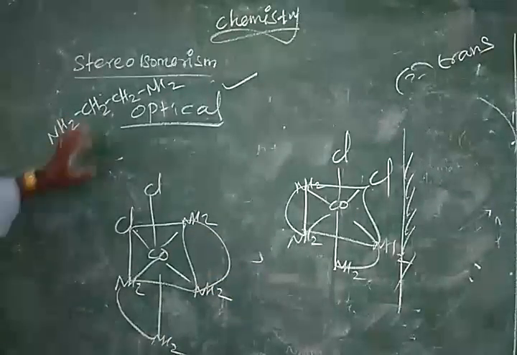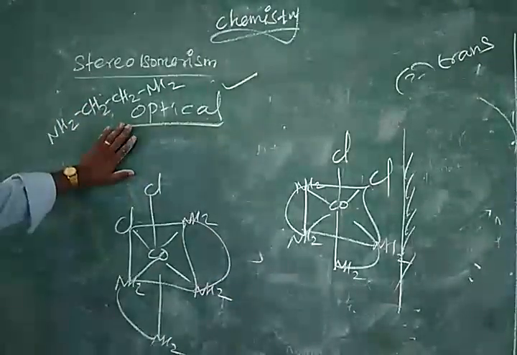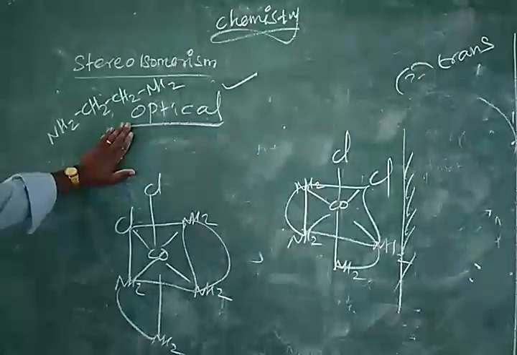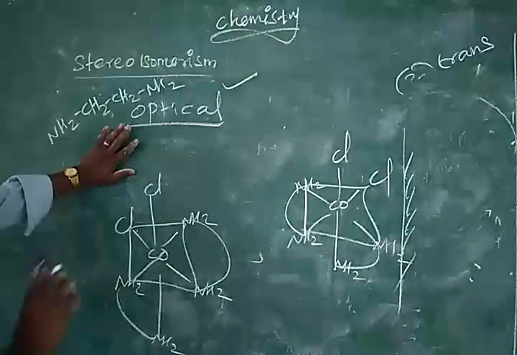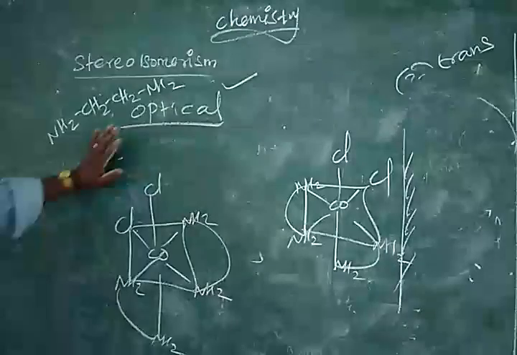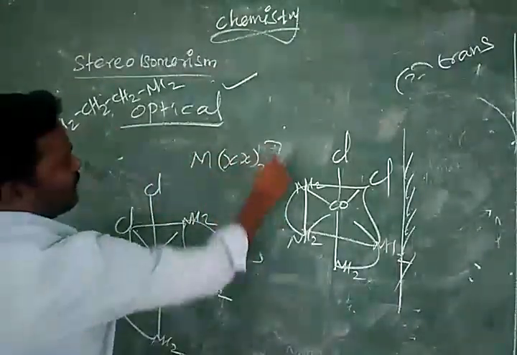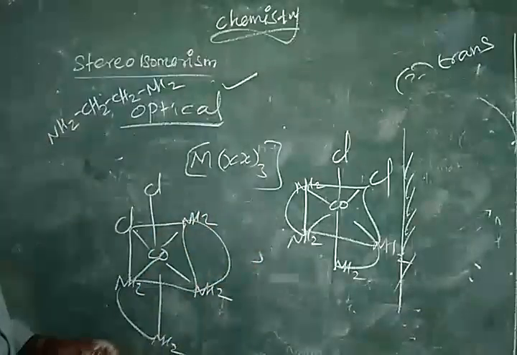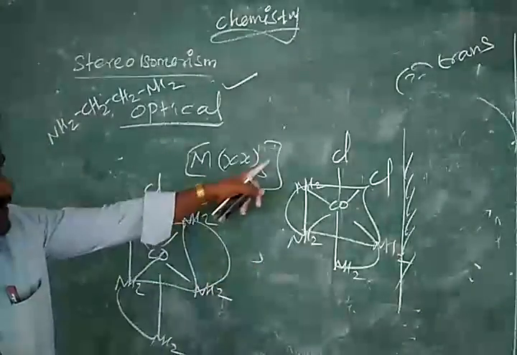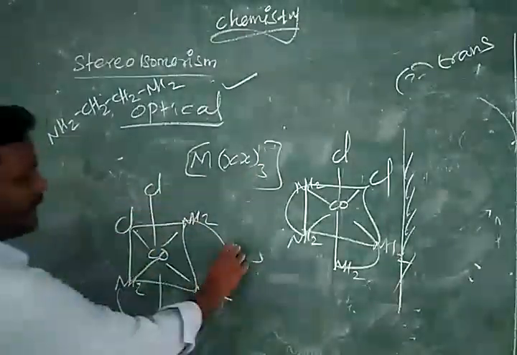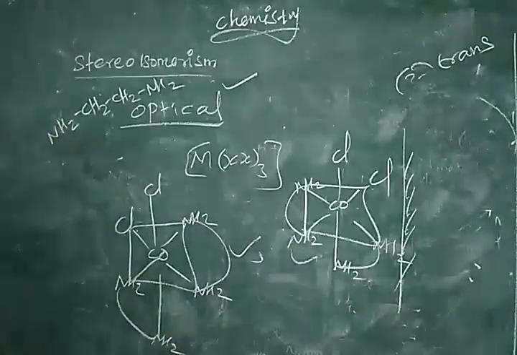So optical isomers also have three formulas. First one, all are bidentate ligands, M(XX)3. The second type, M(XX)2B2. For the second type formula, we have this example.